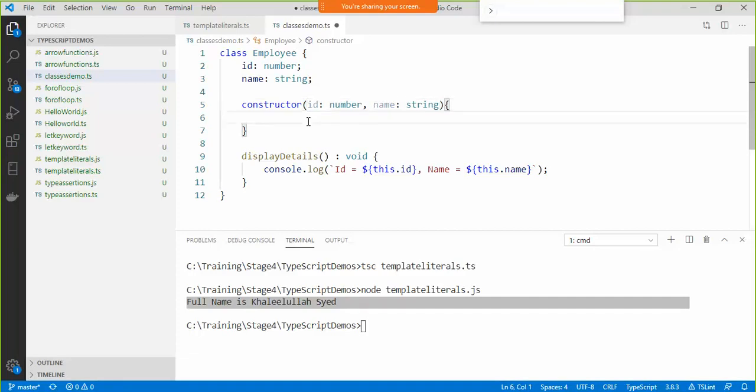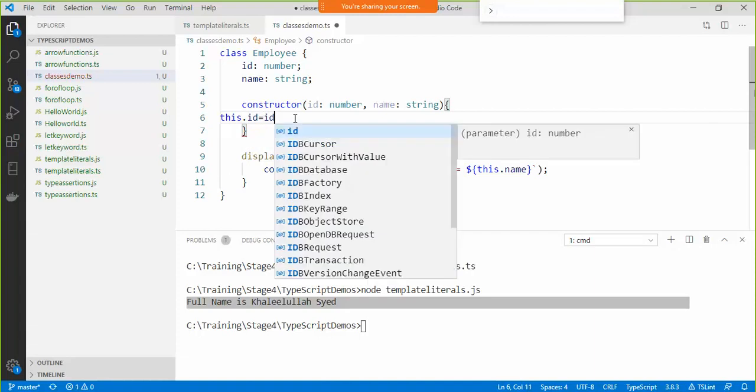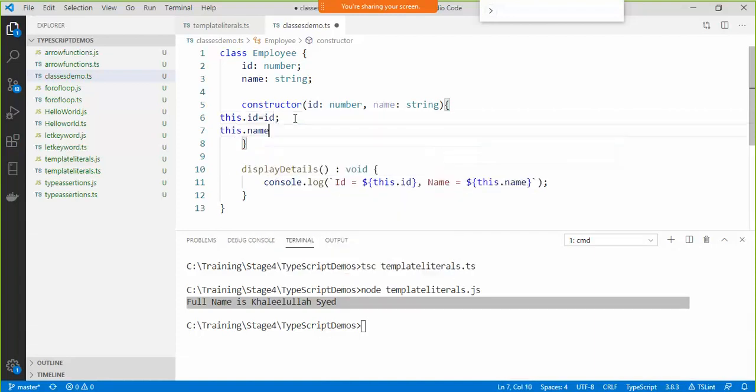And we'll say this.id equals the id variable, this.name equals the name variable. So we just quickly created one class here called Employee with two fields, one constructor and a method. Let's go ahead and create an object of it.